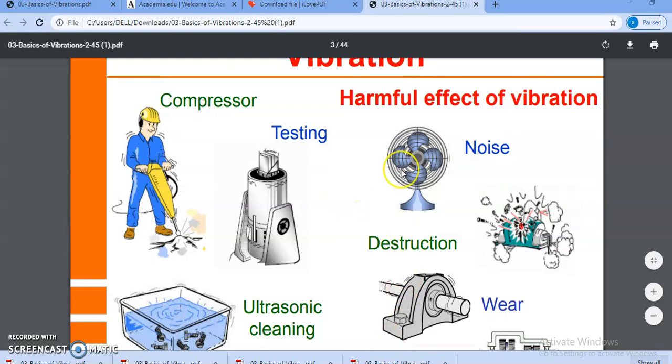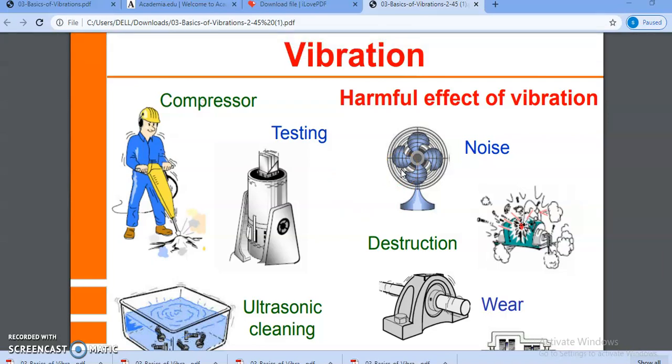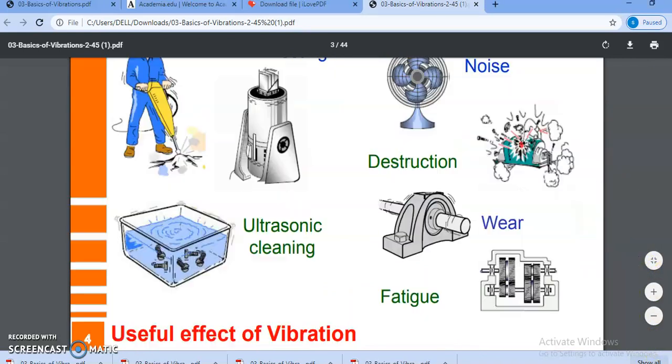But besides the harmful effects of vibration, there are also many useful effects. We observe these in compressors, in testing, in concrete mixtures, in ultrasonic cleaning, or in different massage applications.